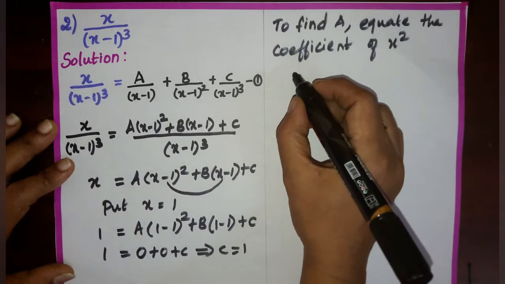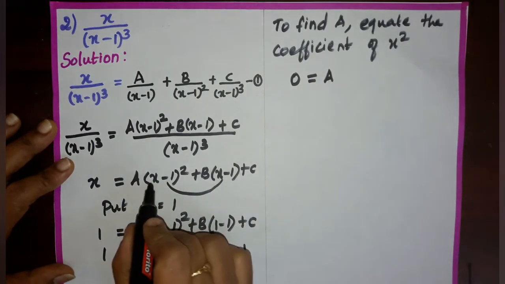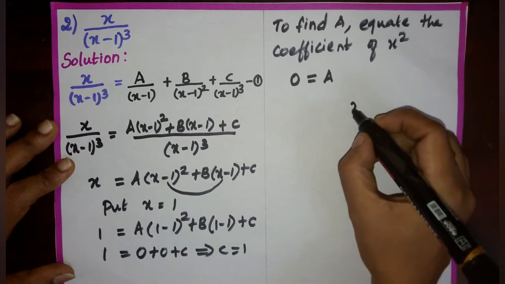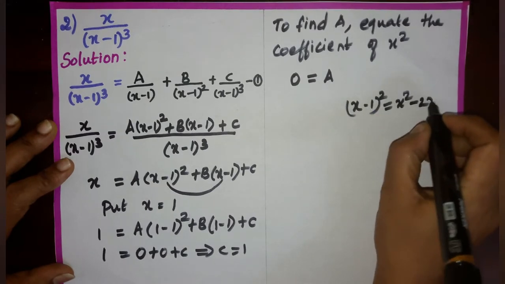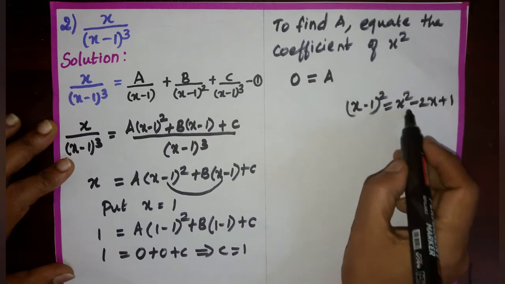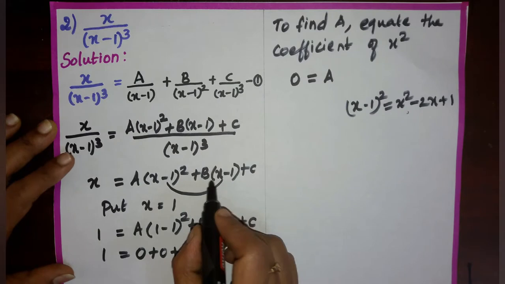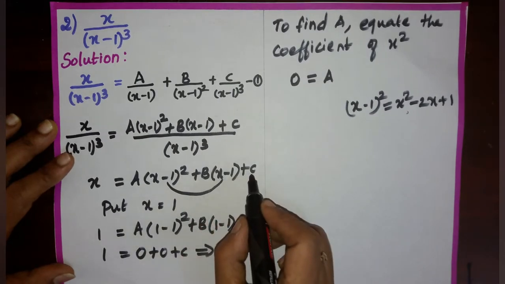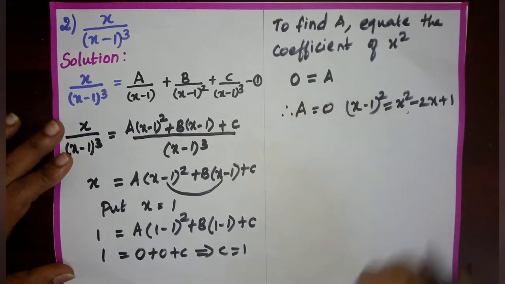So we get on the left side 0 equal to A into x minus 1 the whole square, which if we expand we get x square minus 2x plus 1. So the coefficient of x square is A, plus the second term we do not have a coefficient of x square, and the third term also not. Therefore the value of A is 0.